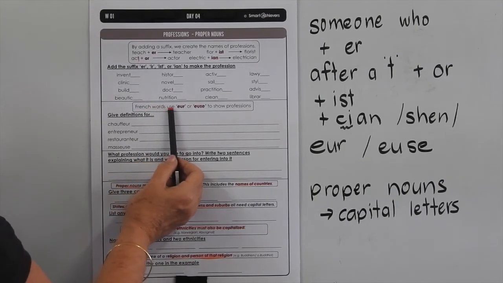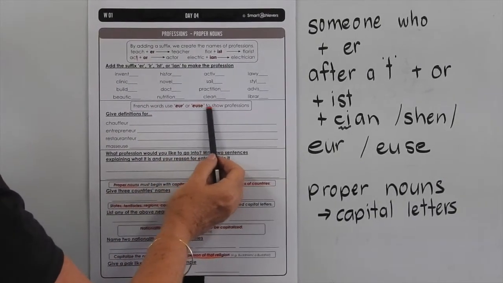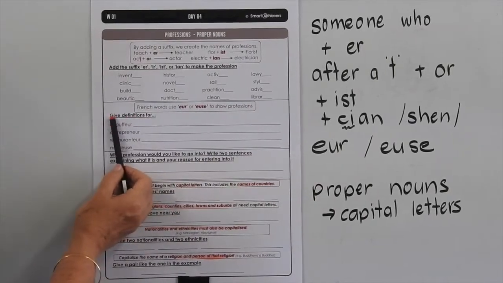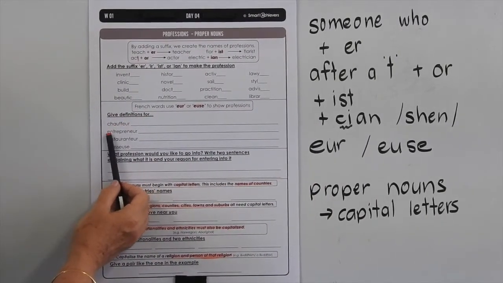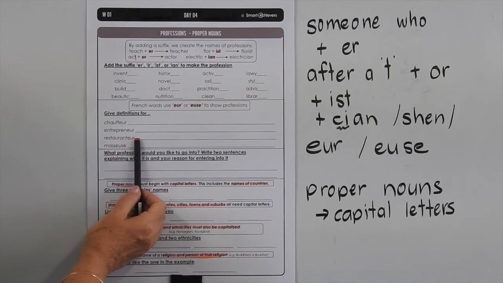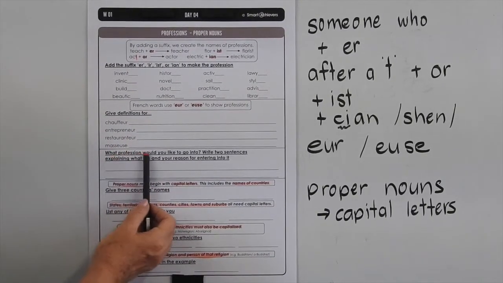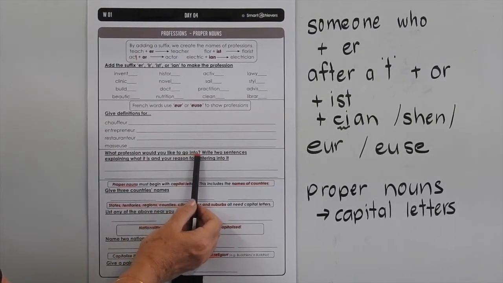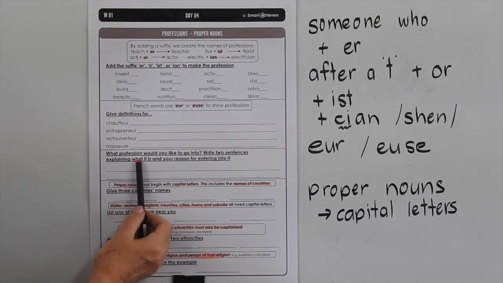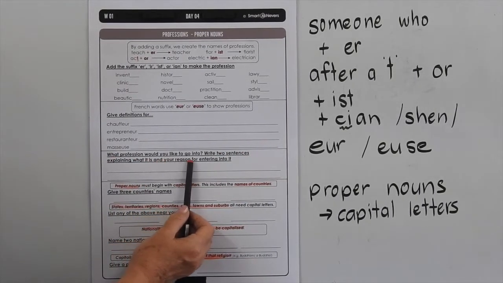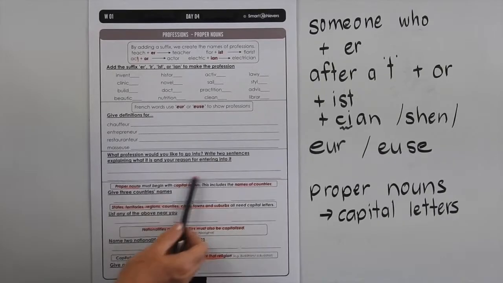Now French words also can be used to show professions. So give the definition for a chauffeur, an entrepreneur, a restaurateur and a masseuse. So what profession would you like to go into? Write 2 sentences explaining what it is and your reason for entering into it.